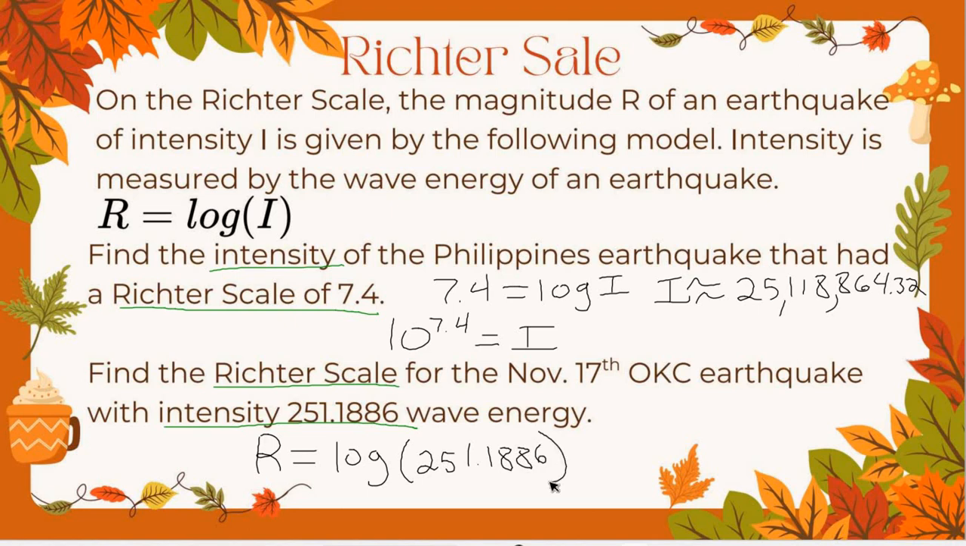And what do we get? 2.3999. Okay, we'll go ahead and round to a 2.4. So it would have been a 2.4 on the Richter scale rating. Which makes sense, right? Because OKC, we're not super known for our super intense earthquakes, but still relatively up there. What questions do we have there? All right, that's all we've got.